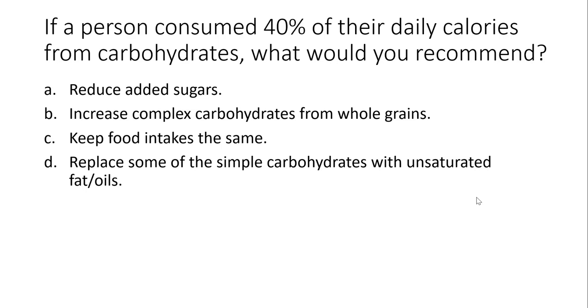So that would be the AMDR, the acceptable macronutrient distribution ranges. So the AMDR for carbohydrates is 45 to 65%. So we know that 40% is less than 45 to 65%. So knowing that it's less, that means we need to increase the amount of carbohydrates. So the most reasonable answer would be B, increase complex carbohydrates from whole grains.